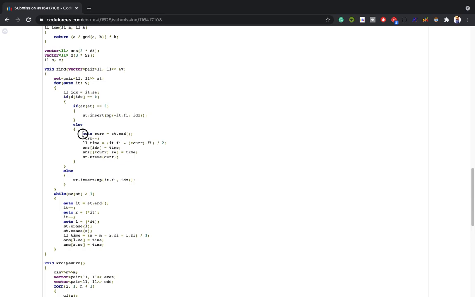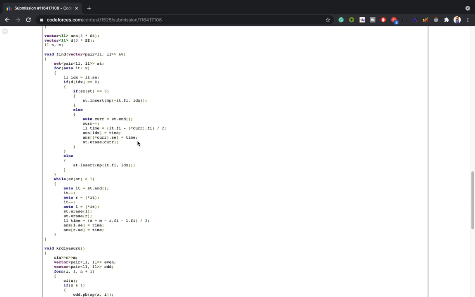Otherwise, I will pop the current one and make the time, that is first minus current by 2, and assign that time to the index. The index of the current one is the second, and the index of the popped one is also the second, because I'm storing the pair as value and index. So the second one contains the index, and both will get that time, and I will erase the current one in the set. Similarly, this goes for the full odd or even.